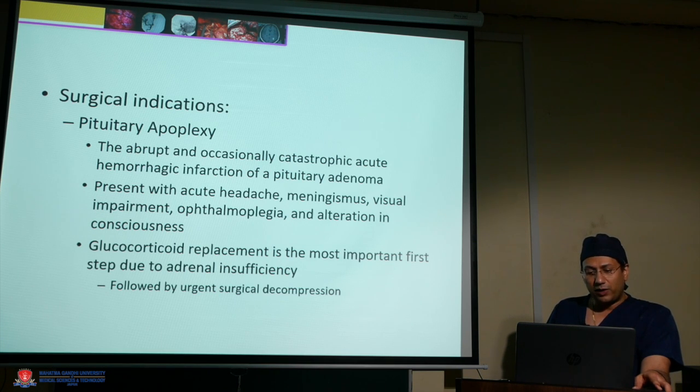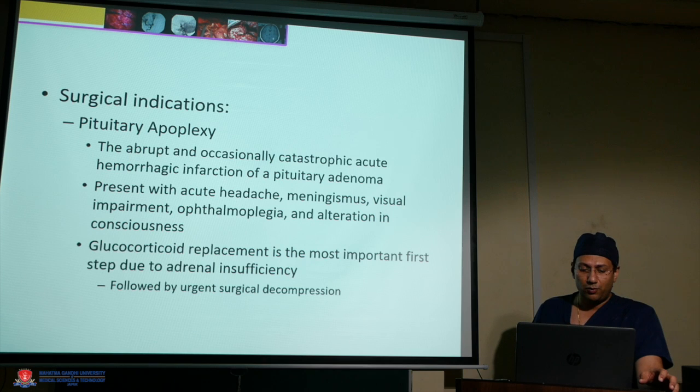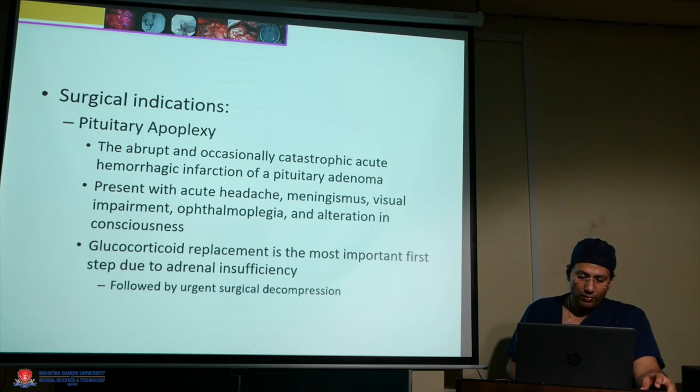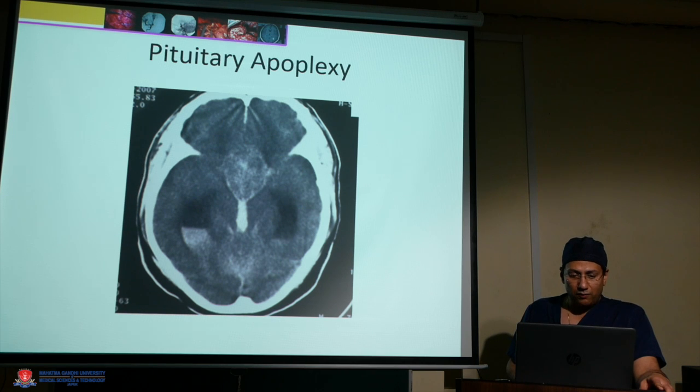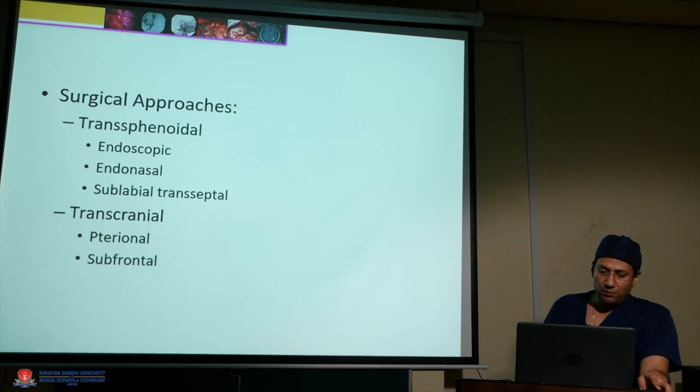It presents with acute headache, meningismus, visual impairment, ophthalmoplegia and alteration in consciousness. Glucocorticoid replacement is the most important first step due to adrenal insufficiency, followed by urgent surgical decompression. A CT scan of pituitary apoplexy shows blood in the sellar region with blood in the ventricles. Surgical approaches are transsphenoidal, like endoscopic endonasal, sublabial and transseptal, and transcranial, like subfrontal and pterional.